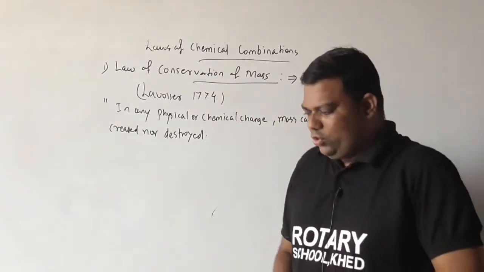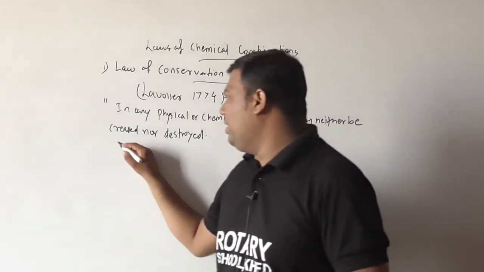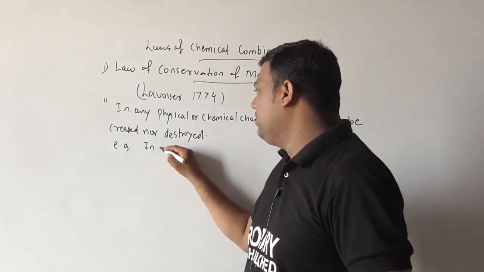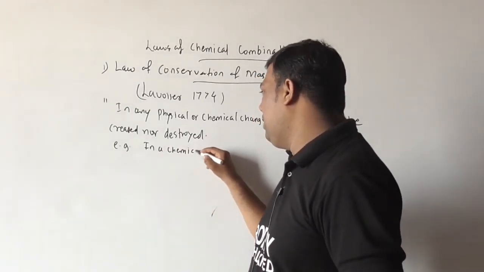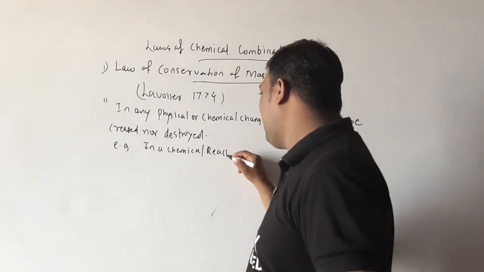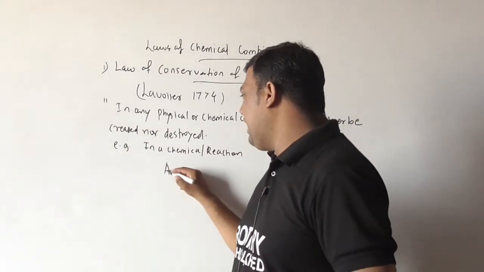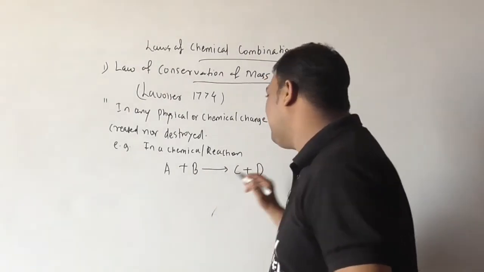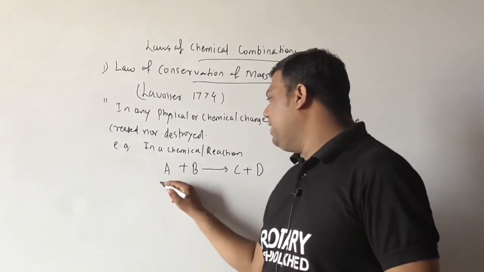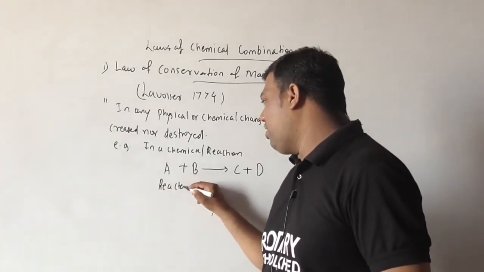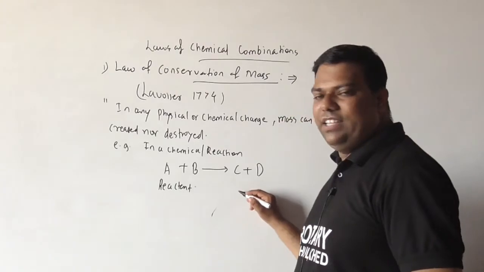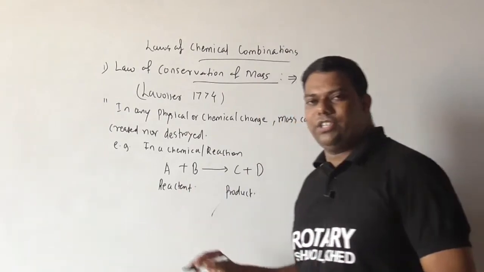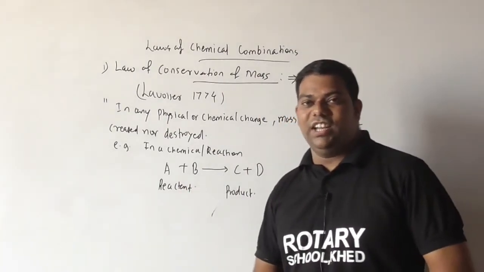Okay. So we can write here, as an example, suppose we are discussing a chemical reaction. Suppose one reaction A plus B gives C plus D. Here A and B are the reactants, and C and D are the products. So during this reaction, A plus B gives C plus D as the product.